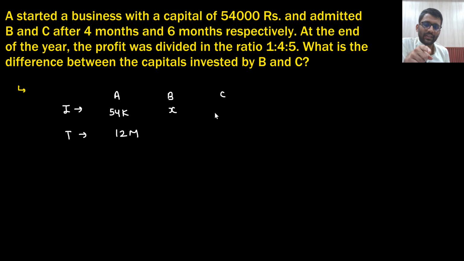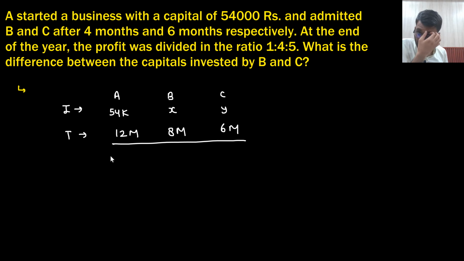Let's just say their investments were X and Y. B came after 4 months, that means B was there for 8 months. And C came after 6 months, that means C was there for 6 months. At the end of the year, how this was divided, we will check that. So this is 54K into 12, and this is 8x, and this is 6y. How is it divided?